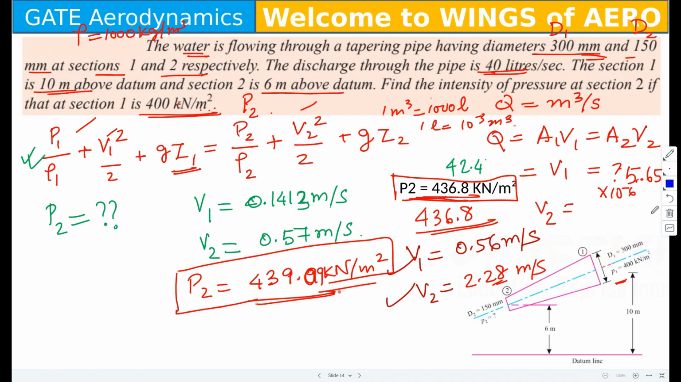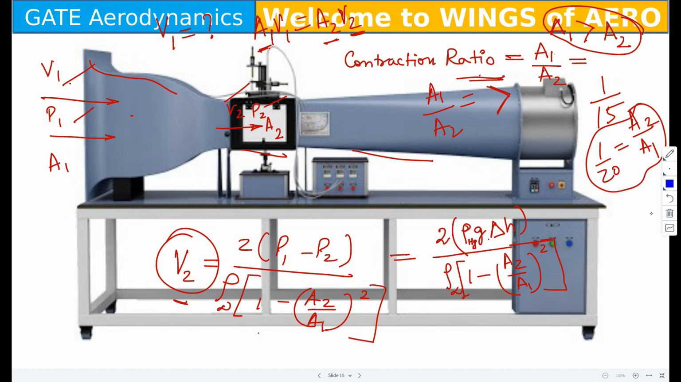Then we solved another kind of problem. Here I discussed being careful with the units, so we converted the units. Again we used two formulas, Bernoulli's principle and the continuity equation. Then we also did one of the applications of Bernoulli's principle, that is the wind tunnel.